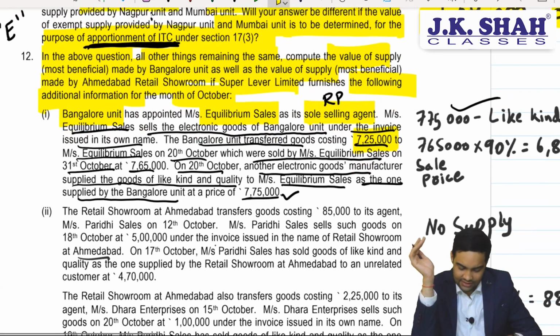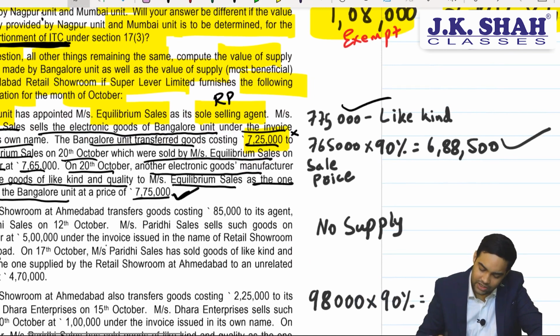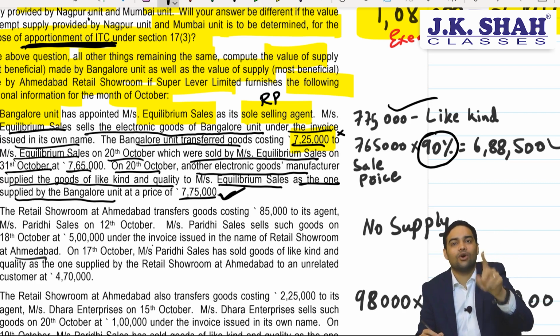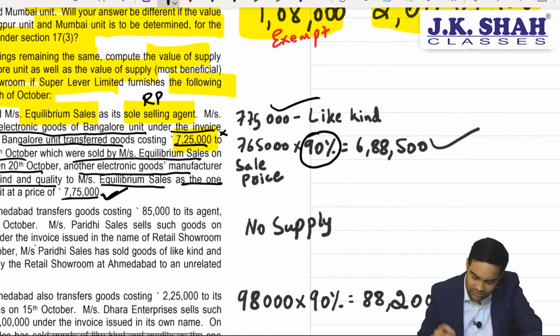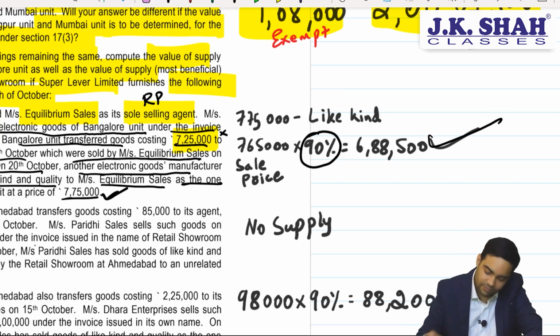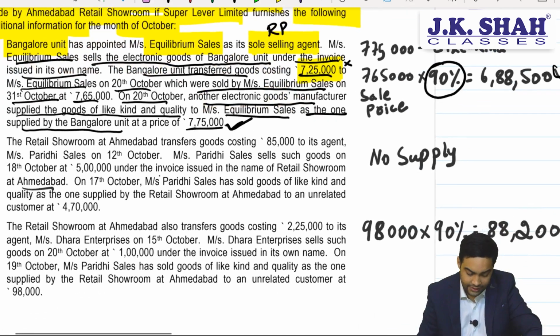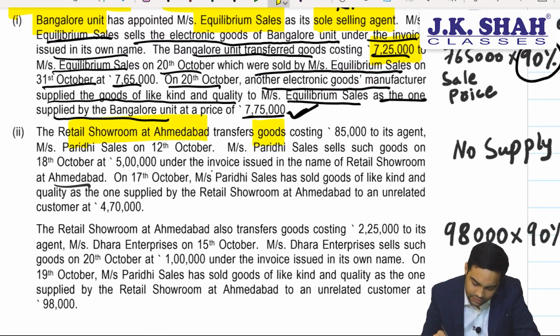So in this question, 725 is out of the picture, can't be used. 775 like kind and quality, this can be used. And you can also use 90% of the sale price of your related person to unrelated customers. If you see here 775 versus 90%, 90% is a better option, and hence we will choose 688,500 as the value. Okay. Second case, the retail showroom at Ahmedabad transfers goods costing 85,000 to its agent Paridhi Sales on 12th October.